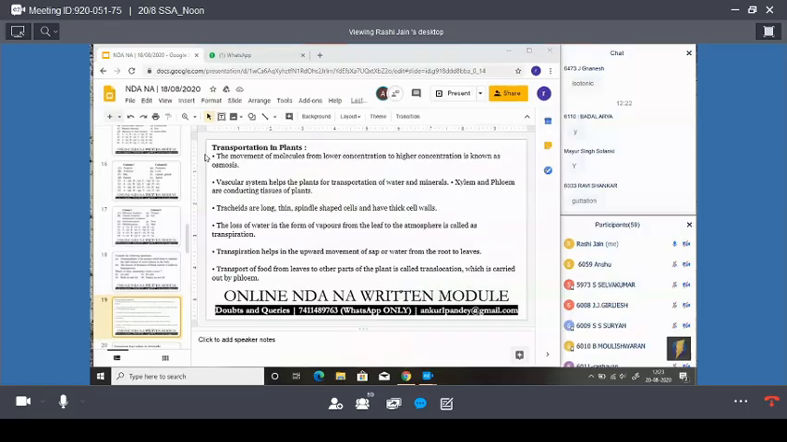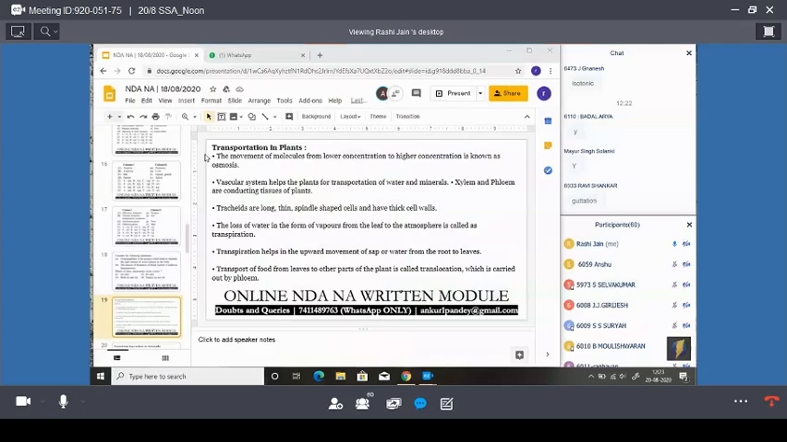Next, transpiration helps in the upward movement of sap or water from the roots to the leaves. It is the function of transpiration.